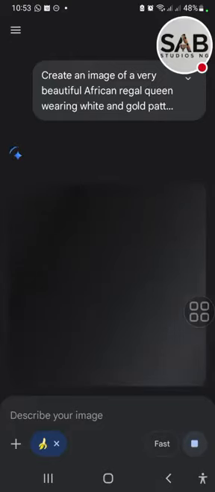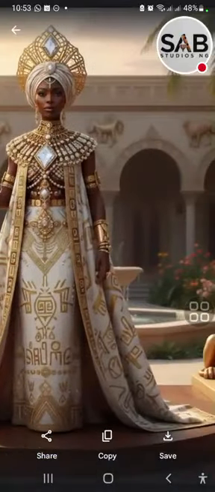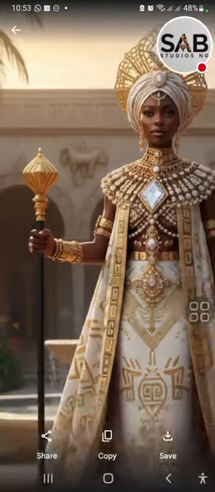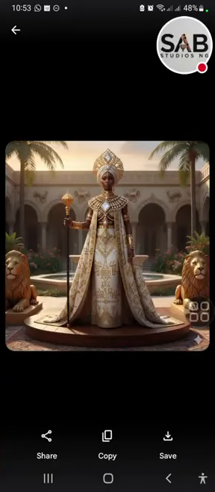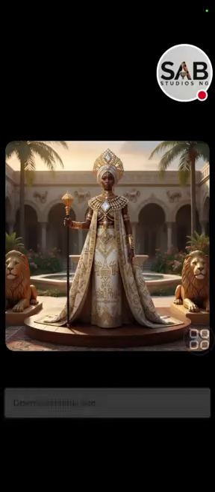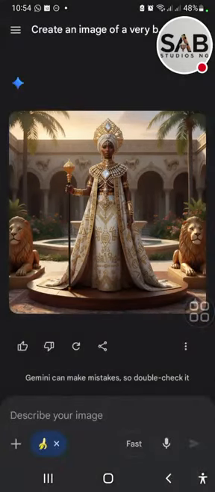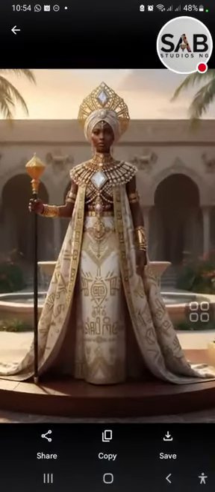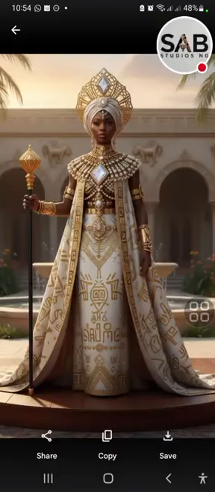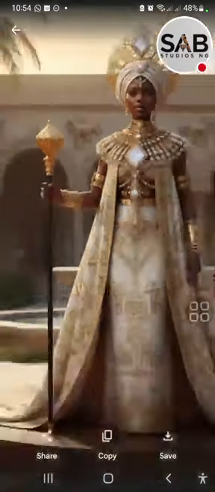All right. So here, you know that I did not give it any style. Okay, so you guys see this. So what did we get here? We got a human character. Can you see this? She's very beautiful with no details. I didn't even give any details, but look at this. Gemini actually gives really nice results. Now we have this human character. You can call this a 3D because if you animate this character, it's going to move. You can see all the dimensions. You can see the curves. This is human 3D.